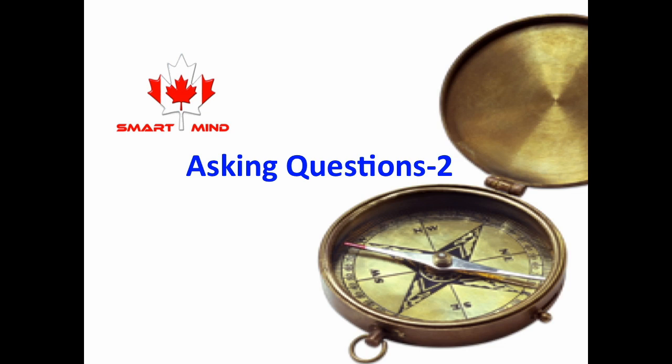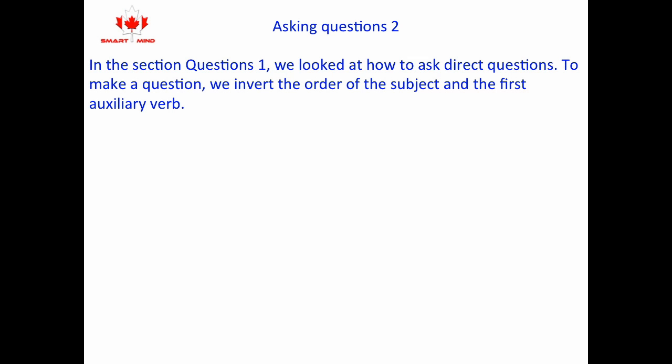Today we'll keep learning about asking questions. In the section Questions 1, we look at how to ask direct questions. To make a question, we invert the order of the subject and the first auxiliary verb. For example, where's Johnny? Has he found it yet?